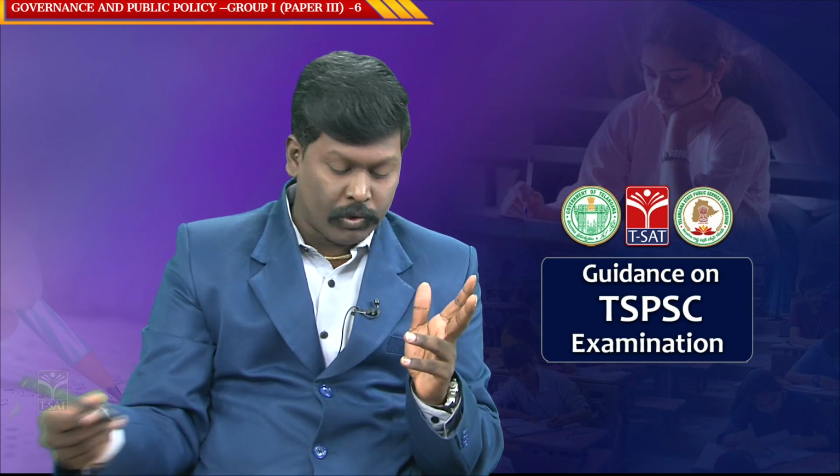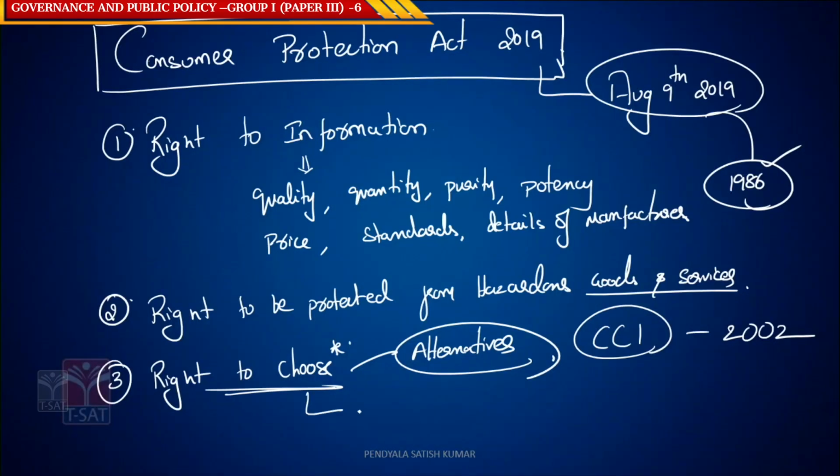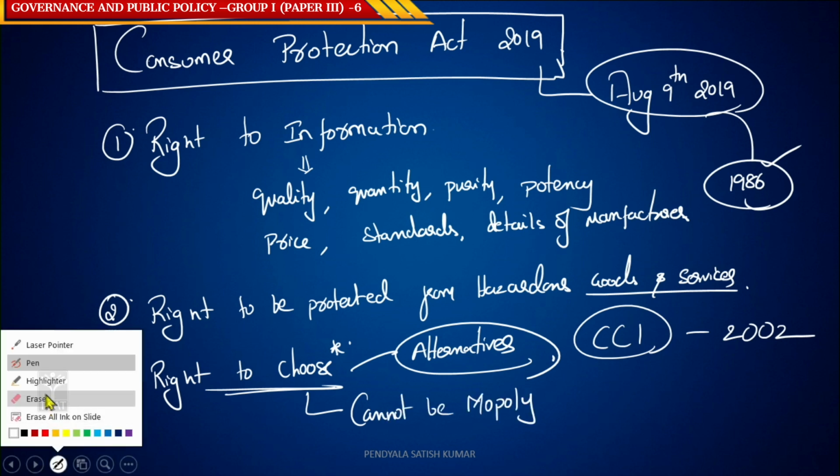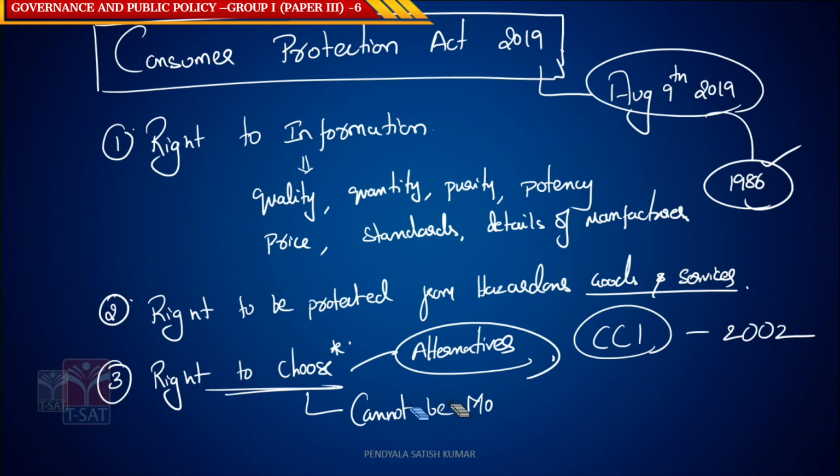You have the right to choose. You cannot have a monopoly over certain things. This is the third right we have.